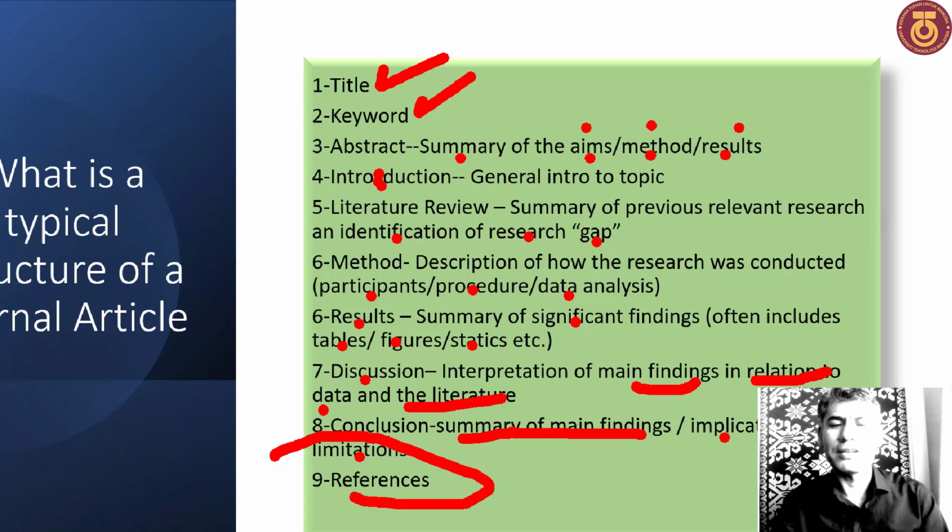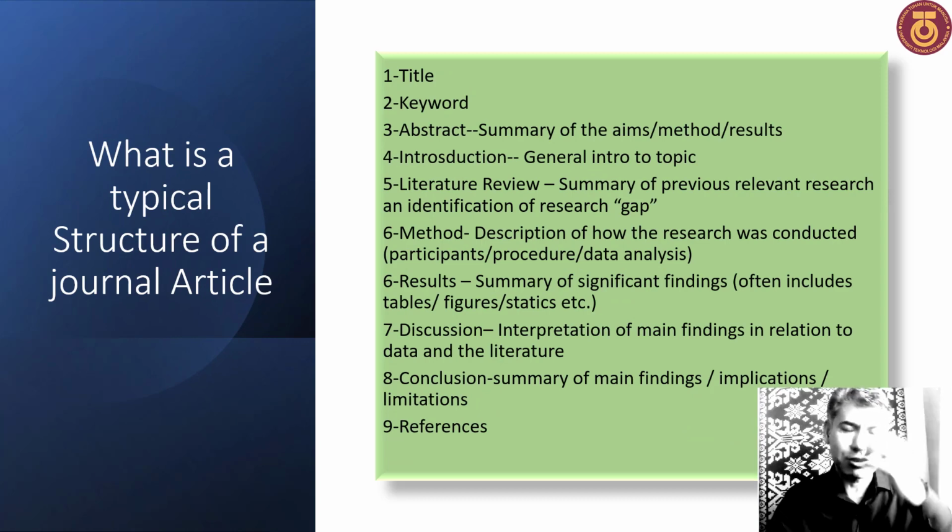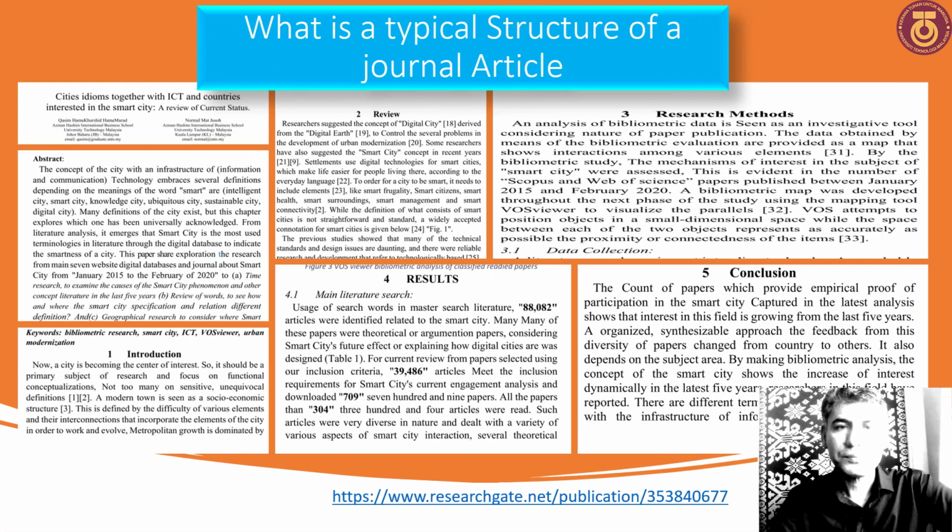After that there is a reference. These are the main functions or main structures of each part of the research paper, and we can find them in each section of the research paper.